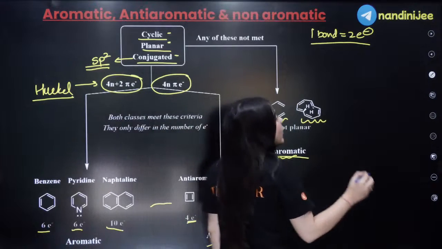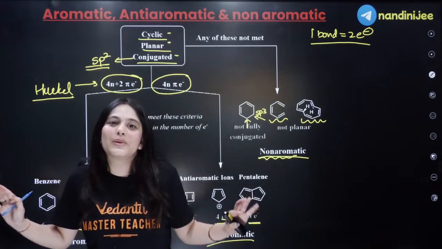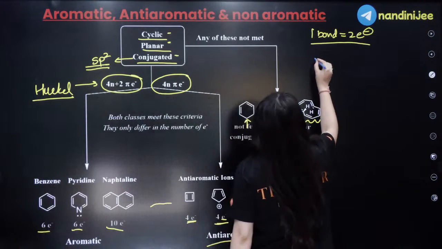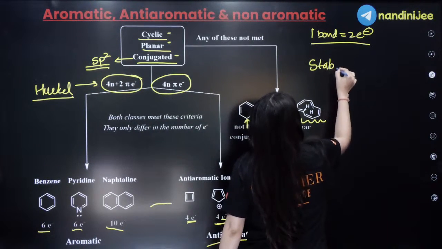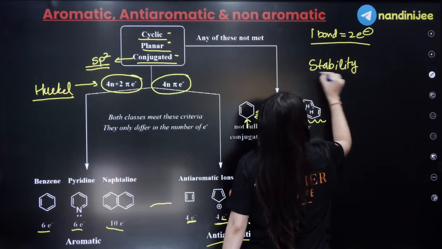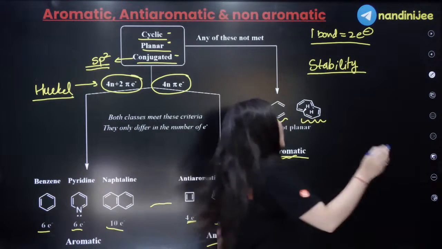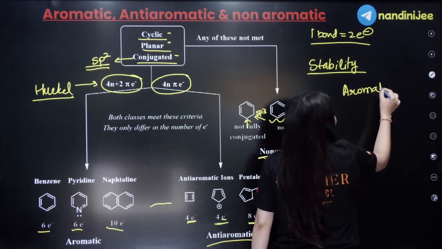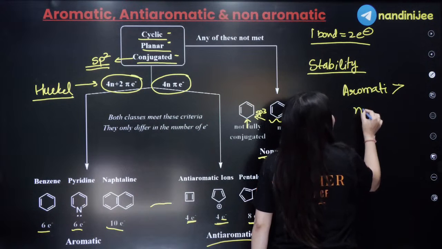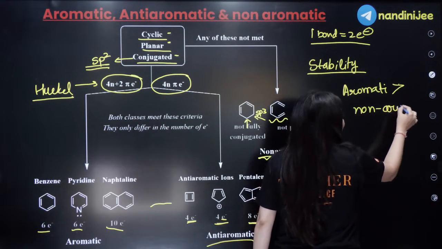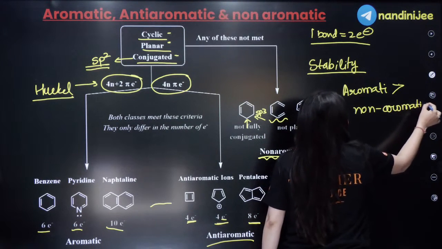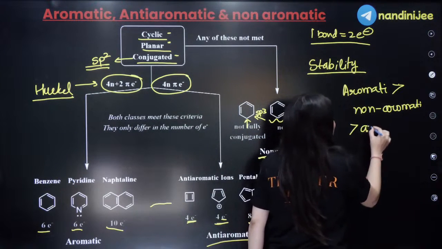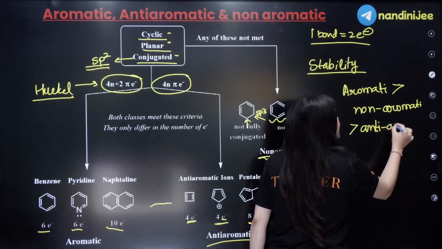As we know, in the entire organic chemistry, let's talk about the stability order. The most stable systems are always aromatic systems, followed by non-aromatic, and the least stable are your anti-aromatic systems.